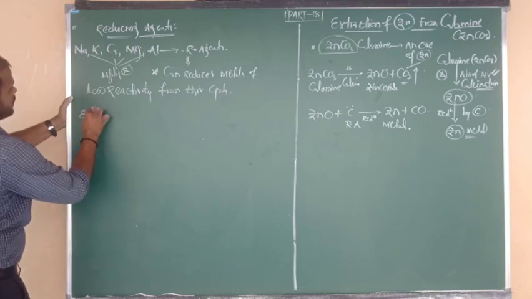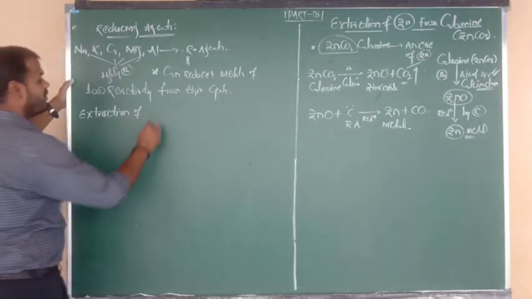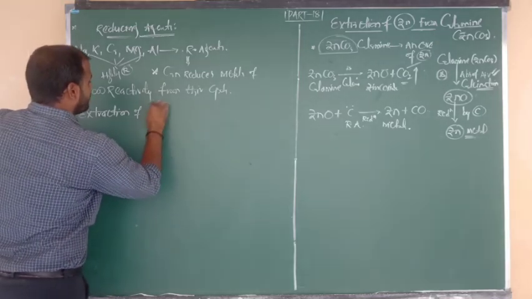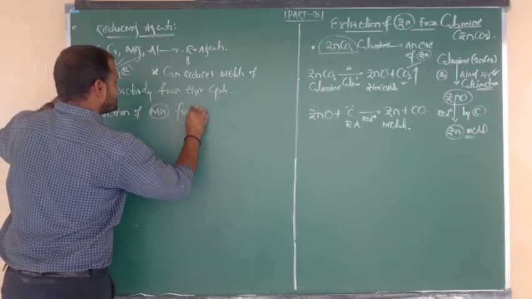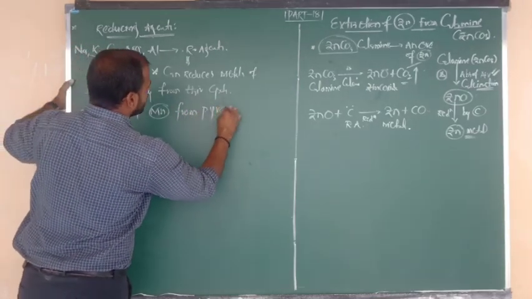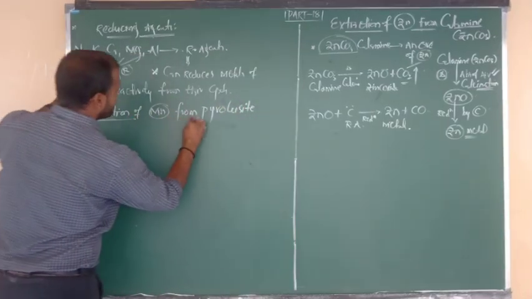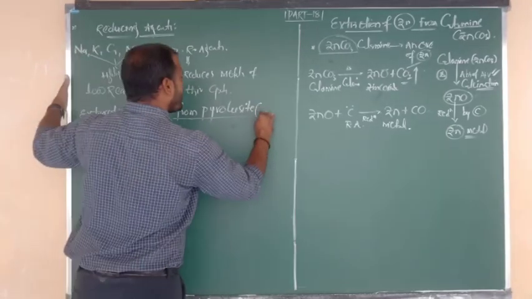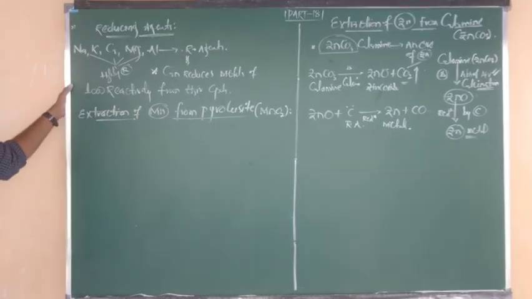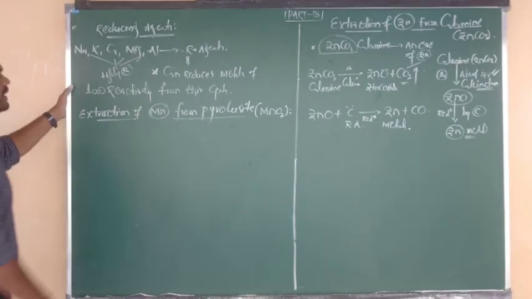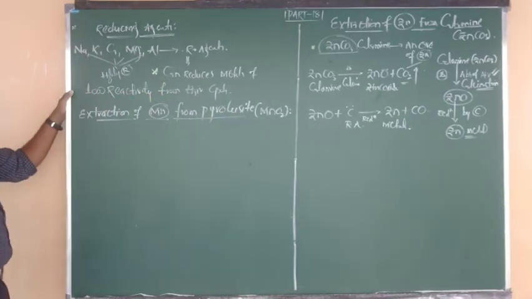Extraction of Mn, manganese, from the respective ore, which is called pyrolusite. What is the formula of pyrolusite? MnO2, manganese dioxide.